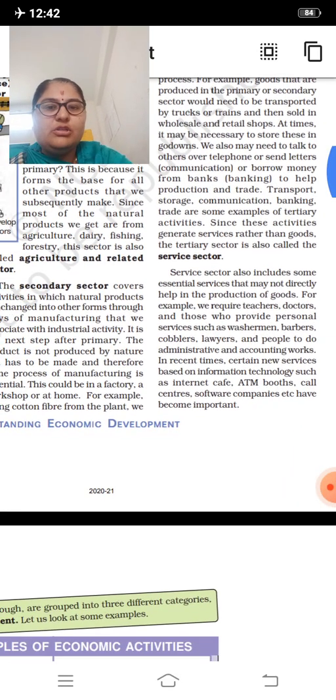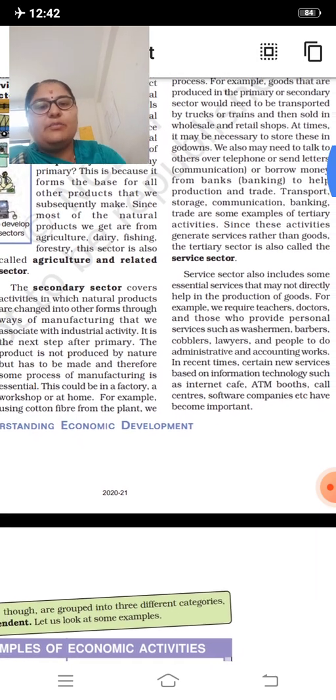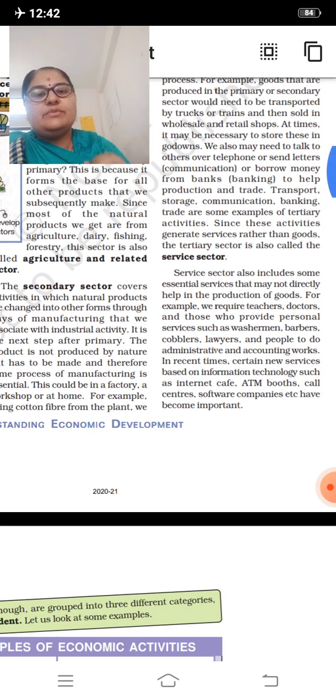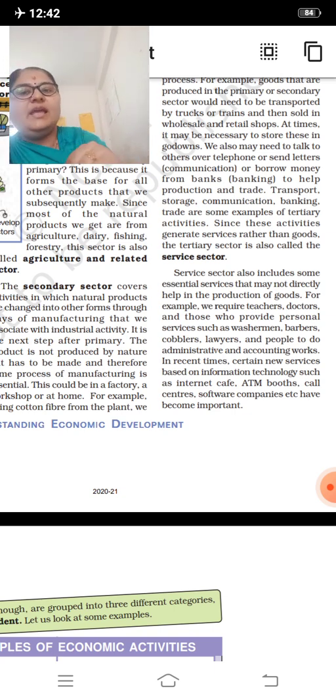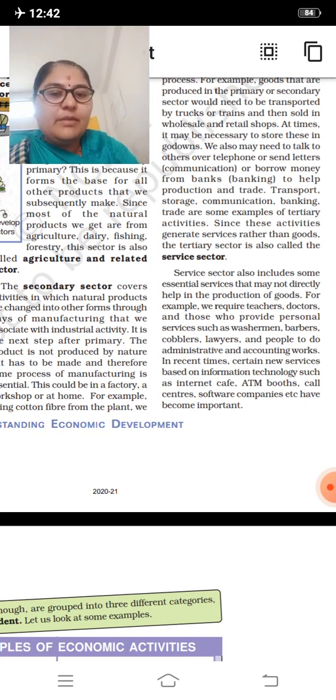The service sector also includes some essential services that may not directly help in the production of goods. Yes, in the service sector, there are some services which are not directly involved in the production of goods and services. Directly you are not using them, but indirectly you are making use of them. For example, we require teachers, doctors, and those who provide personal services such as washermen, barbers, cobblers, lawyers, and people to do administrative and accounting works.